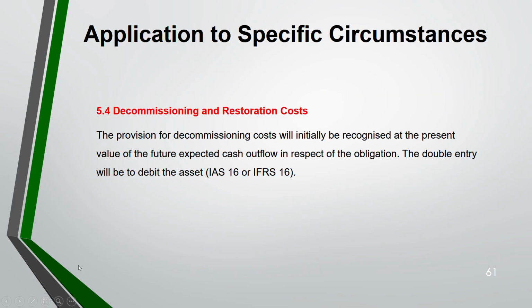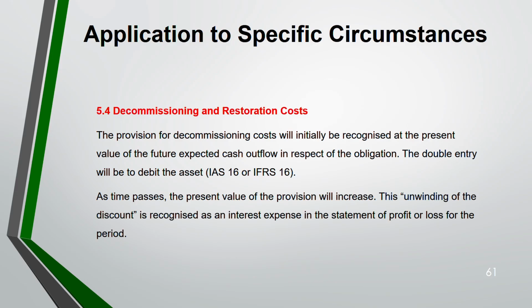Now, the provision for decommissioning cost will initially be recognized at the present value of the future expected cash outflow in respect of the obligation. The double entry is to debit the asset, IAS 16 or IFRS 16. Why IAS 16 or IFRS 16? If it's a PPE, you are owning it, IAS 16. If it's a leased asset, IFRS 16, depending on what asset it is. Credit, we all know, provision is credit.